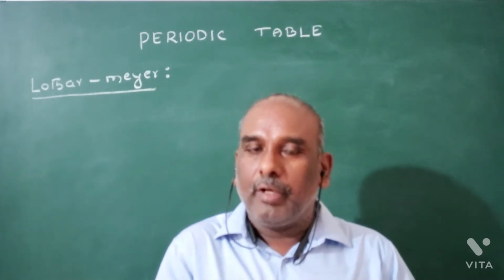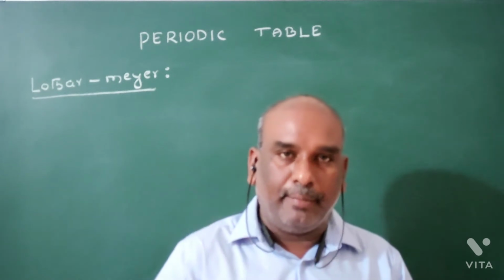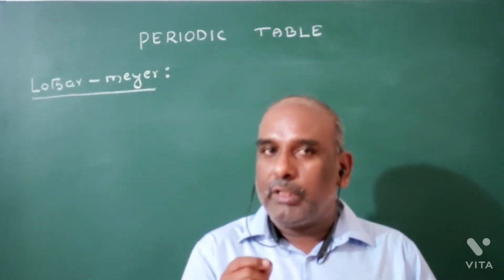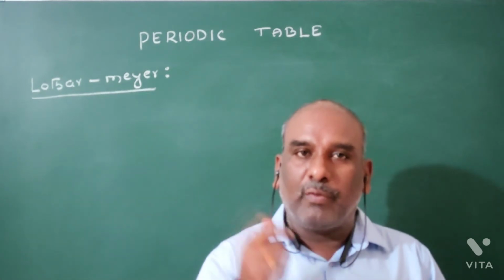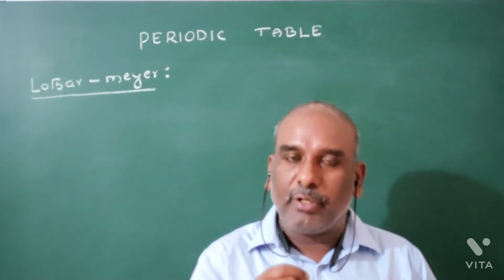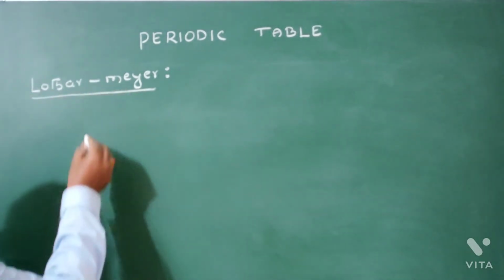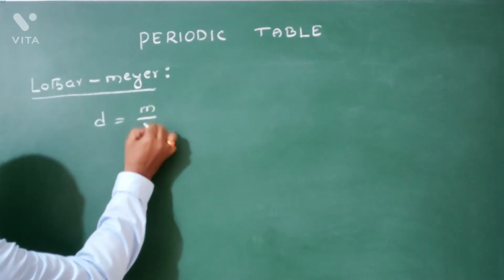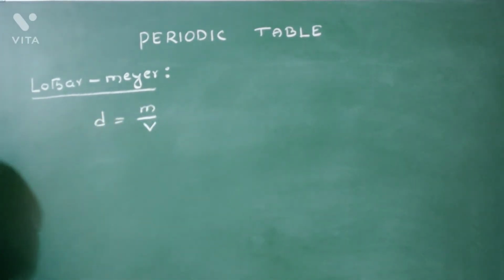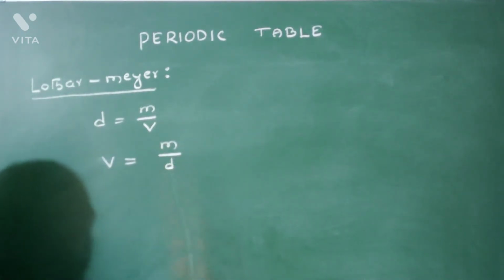First of all, how can we calculate the atomic volume of an element? We know the mathematical expression: density is equal to mass by volume. So volume is equal to mass by density.